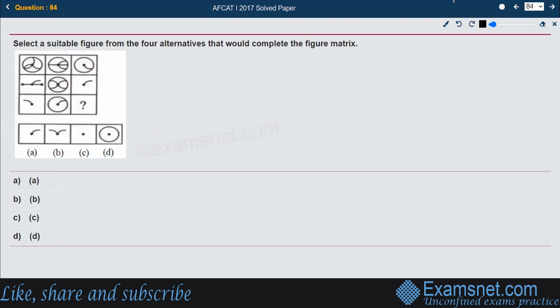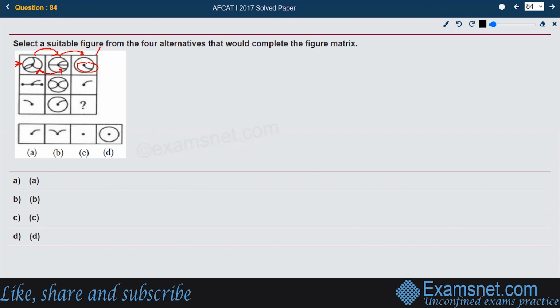Now, select a suitable figure from the four alternatives that would complete the figure matrix. If you look at it carefully, between this and this, in the first row, from first column to second column, there is a small leaf, a line, and there are two things over there. So from 1 to 2, he has added some changes, and from 2 to 3, what does he do? From 2 to 3, this particular part remains same, and this particular part was common in figure 1 and 2.